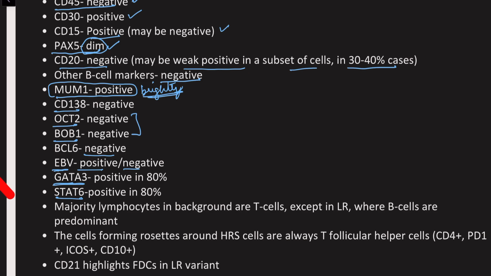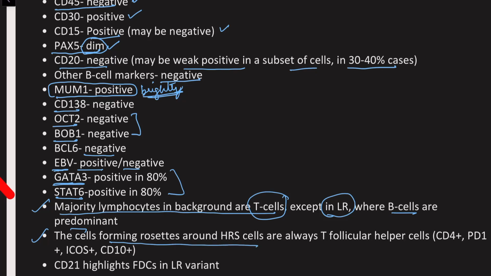They are positive in about 80% of the cases, and this can again be a helpful marker in cases where we are between two or three differential diagnoses. Again, as I was talking about, the majority of the lymphocytes in the background are T cells, except in the lymphocyte rich type, where B cells are predominant. But the important thing is that the cells that form the rosettes around the Hodgkin-Reed-Sternberg cell, which is also seen in the lymphocyte rich variant, are always the T follicular helper cell type, which are CD4 positive, PD1 positive, ICOS, and CD10 positive.